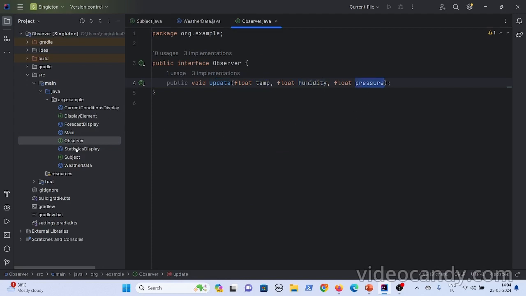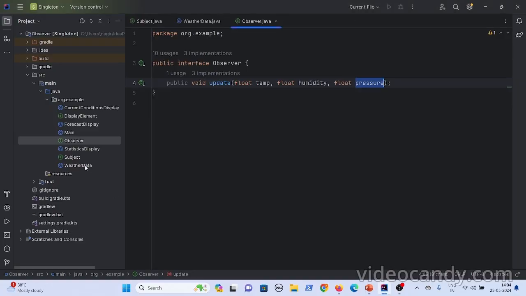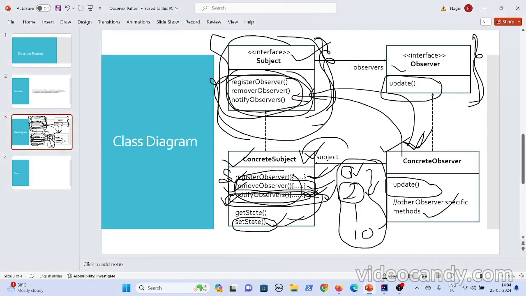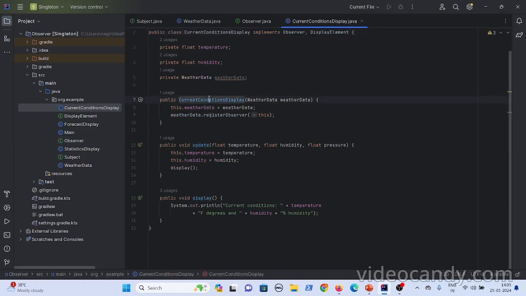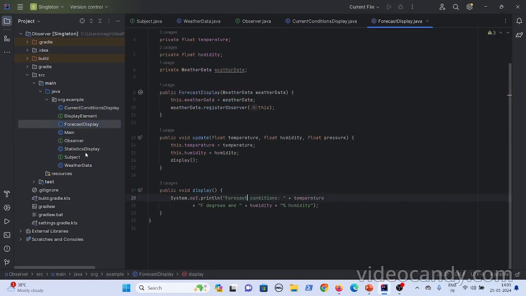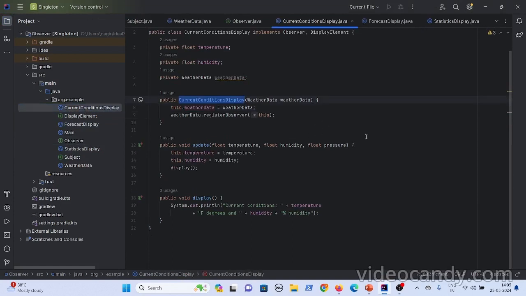Now if you go to the concrete observers, we have talked about the subject interface and we have talked about the concrete subject as well. So the concrete subject here is nothing but the weather data, and we have already spoken about the observer interface as well. Now let's see about the concrete observer. So here you have three kinds of displays, okay? Current conditions display, forecast display and the statistics display, because these display elements need different data.